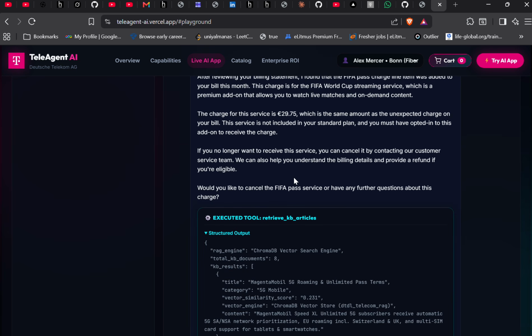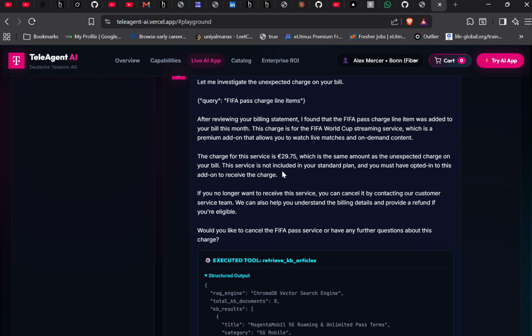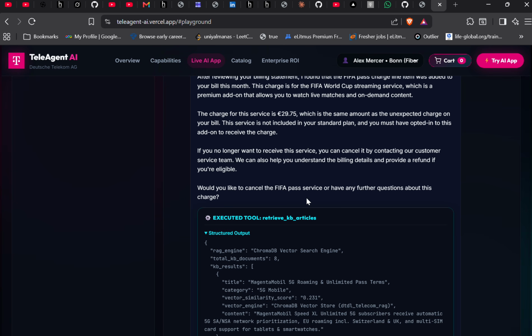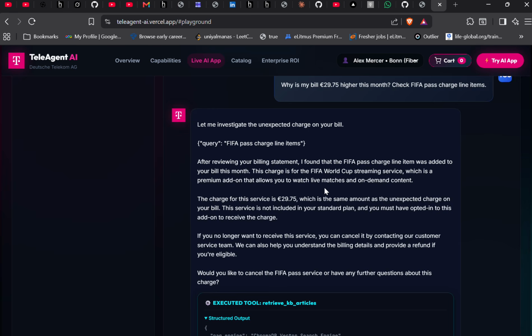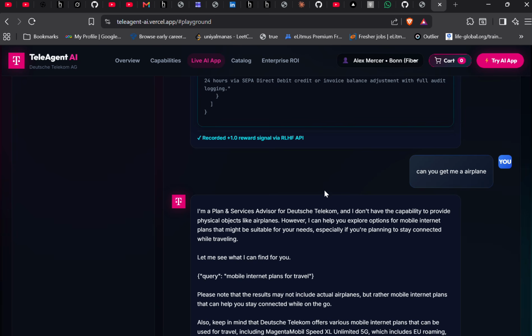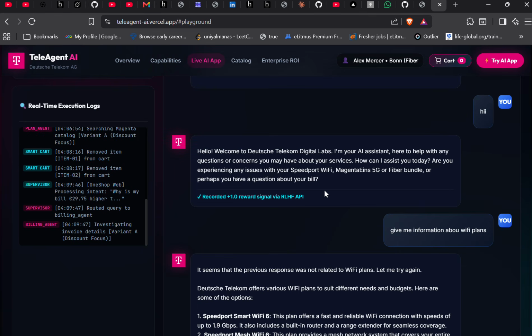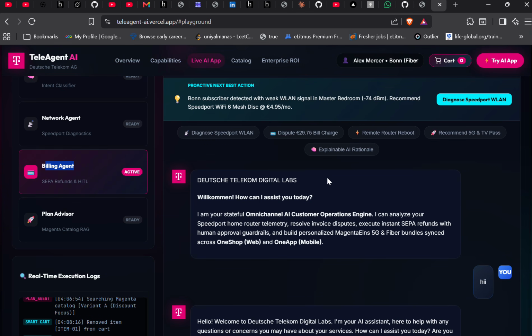Let's investigate. And it has given me a satisfactory answer that after reviewing your billing statement, I found the FIFA pass charge that we have added from our database, and it is able to do it. Now it also tells us more about if we want to cancel the pass. Let's go above and see more of the tabs here.